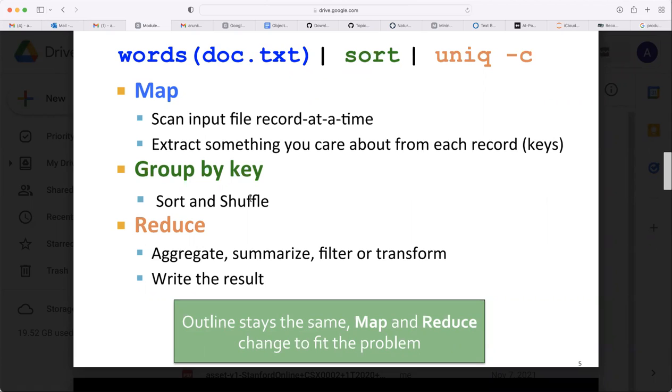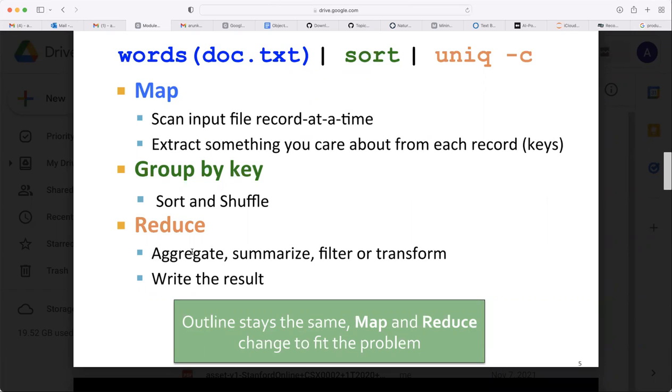They are called reducers. We will come to that terminology. Once you get the key value pairs, those key value pairs should be sent to the reducers. Reducers will aggregate whatever is to be completed on the key value pairs. So reduce: aggregate, summarize, filter, or transform. The first level is called mapper nodes. The second level is called reducers. So aggregate, summarize, filter, or transform will happen at the reducer stage.